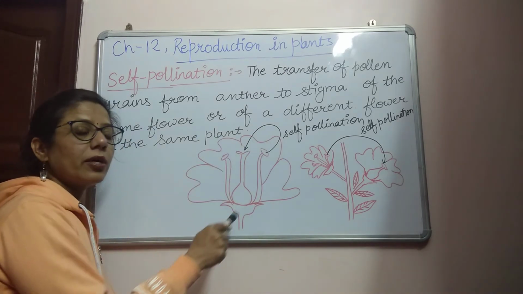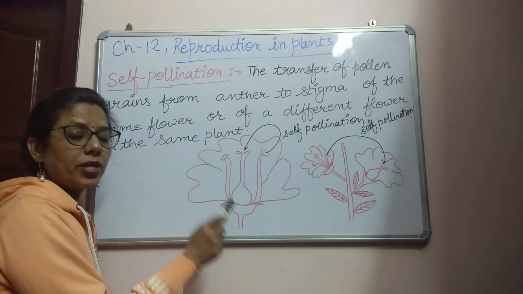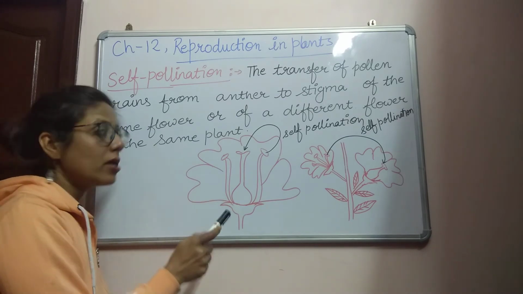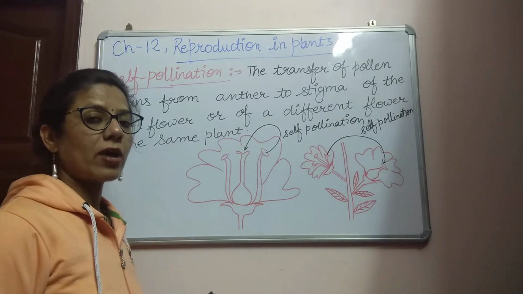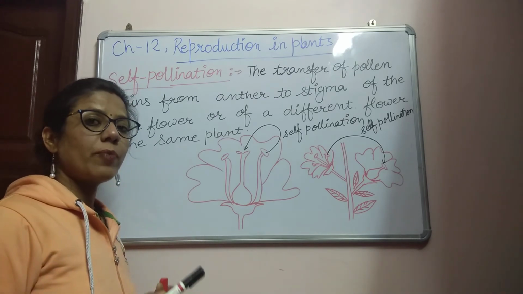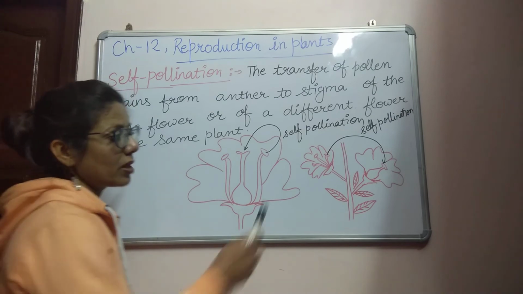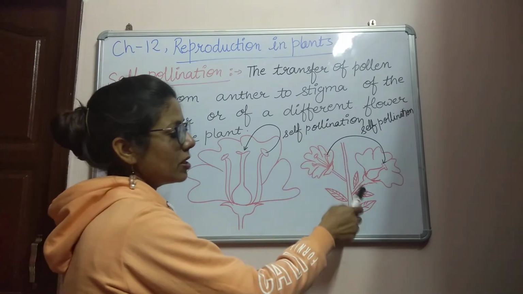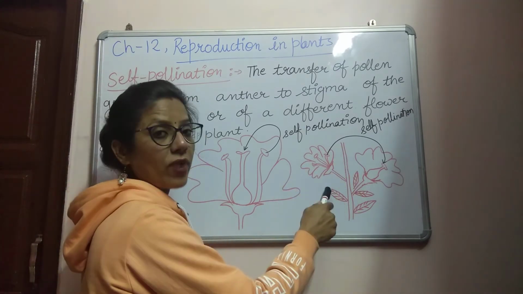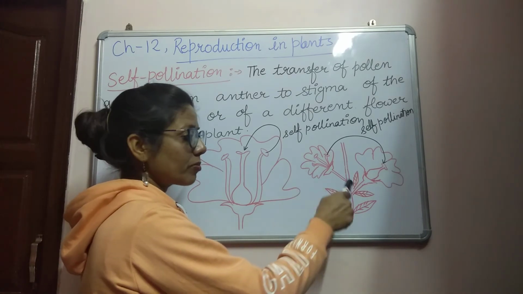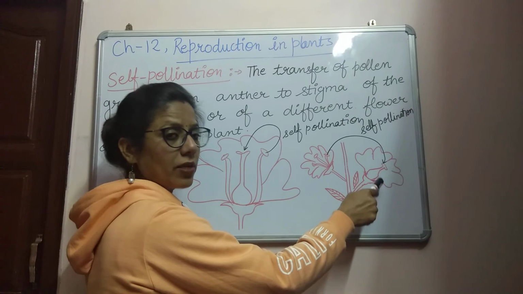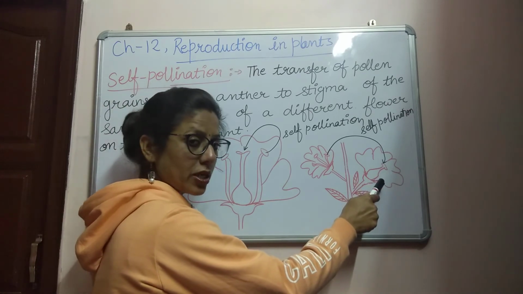Self pollination occurs in the bisexual flower, and it can also occur in unisexual flowers, but these unisexual flowers must be present on the same plant. Now there is another condition. This is one plant and there are two flowers. One is the male flower, because only stamens with pollen grains are present, and this is the female flower, where only carpel or pistil is present.